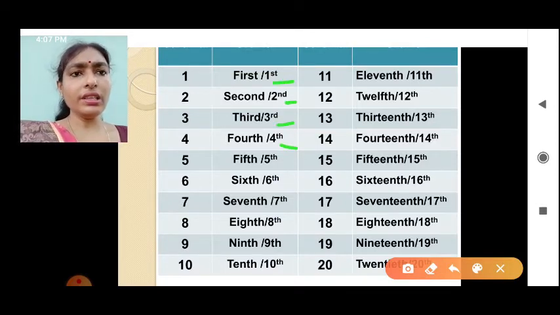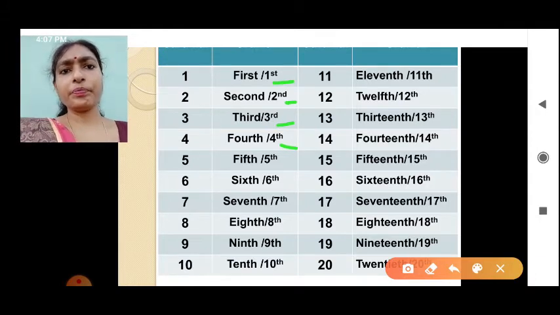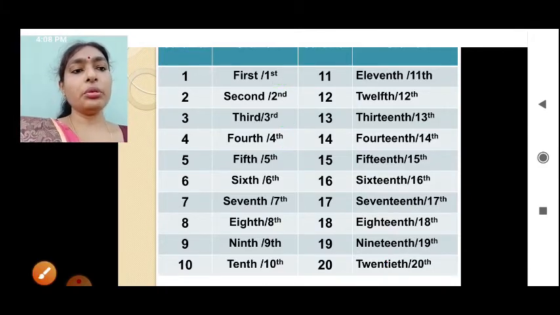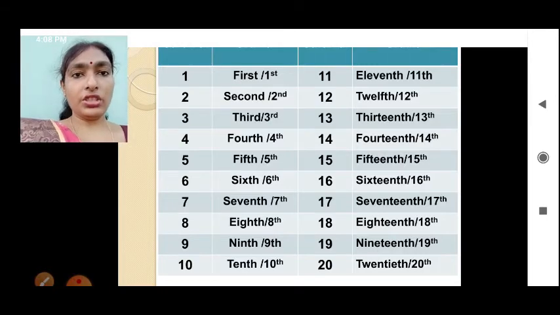These are all a little bit above the number. That is called a suffix. You will learn about it afterwards. So we write this a little above. Till 20th we will write like this. That means first, second, third are a little different. After that, all are TH.